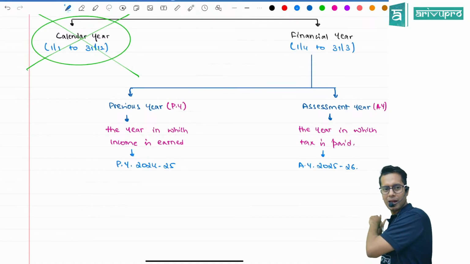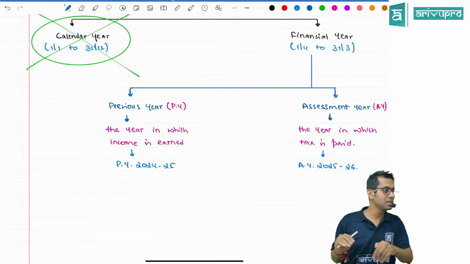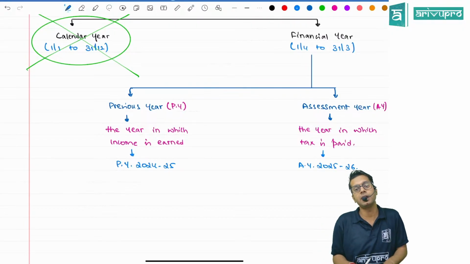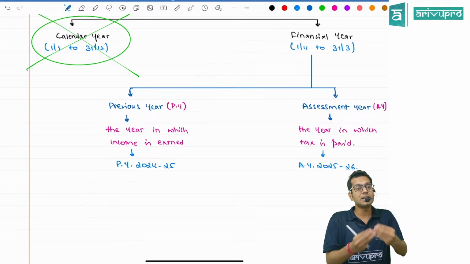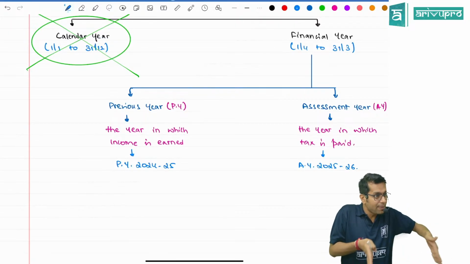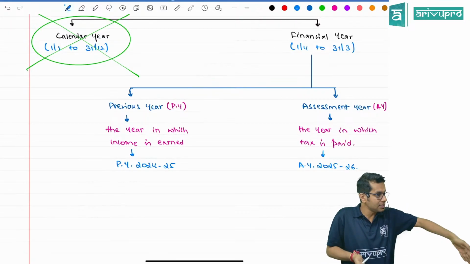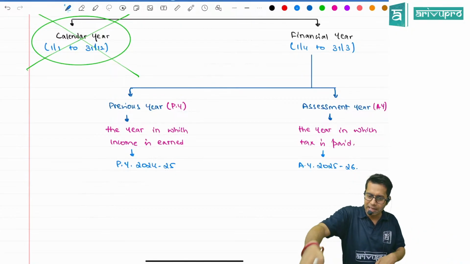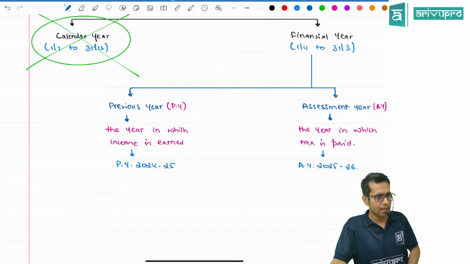Previous year means last year. Previous year means the year in which you are earning the income. Assessment year means the year in which I am going to pay the tax. Whatever income I am earning in this year is called previous year. This year is going to end by 31st of March.